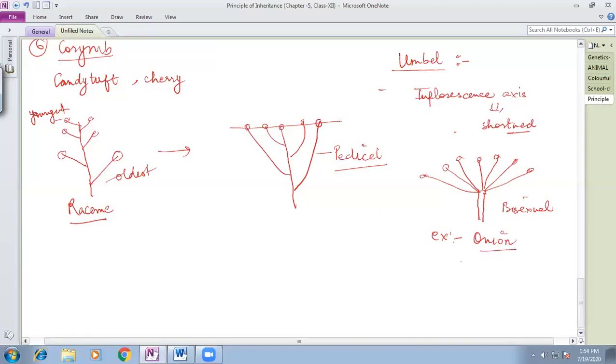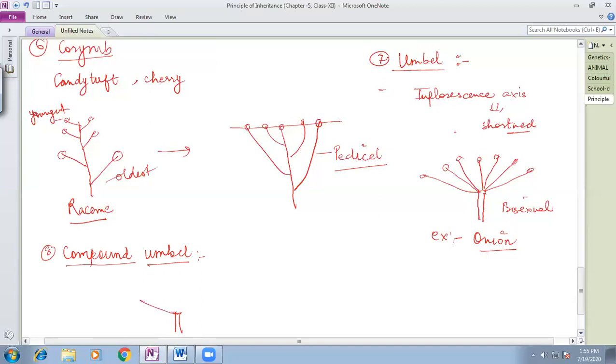Then the next modification, this was the seventh one of the raceme, and the eighth one of the raceme is now compound umbel. Compound umbel is the modification of the umbel, and by the diagram I think you can understand it in a better way.